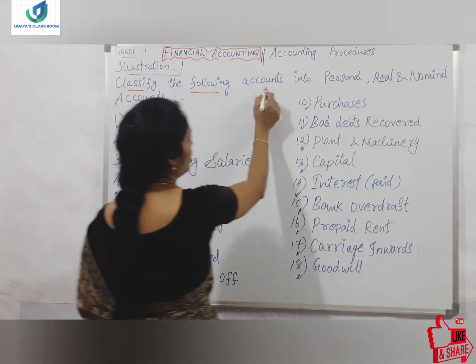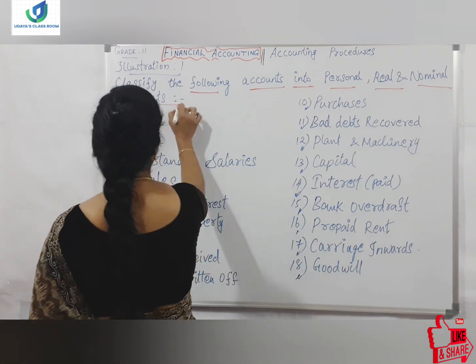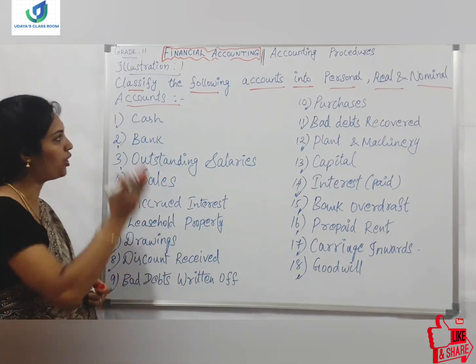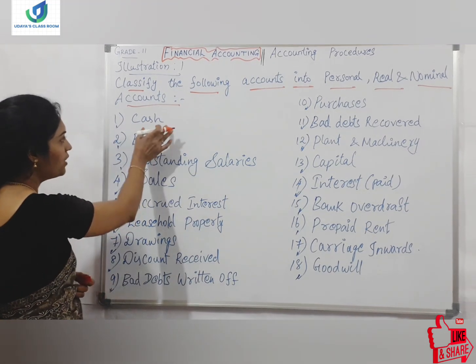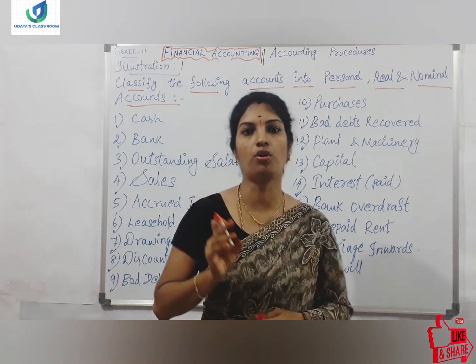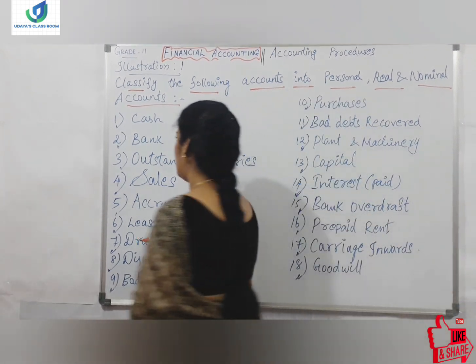Classify the following accounts into personal, real and nominal accounts. Here we have taken near about 18 elements. Here we are going to identify which type of account the particular account belongs to, whether it is a personal account, a real account or a nominal account. Now let's find out easily.